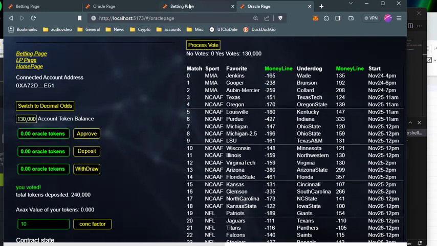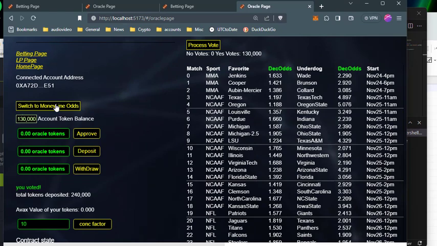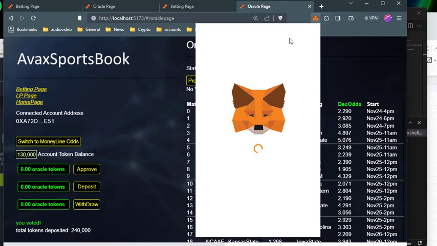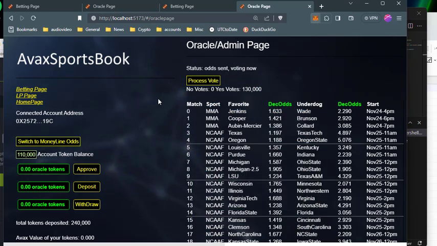So now if I go back to this Oracle page, yeah, it shows you the odds, if you just want to eyeball them. But as an Oracle, you shouldn't eyeball them. You should have a systematic approach. But anyway, A72, I have 130,000. Now the other guy got a vote, so he gets paid. So let me switch over to who that other guy is. He's this account here.